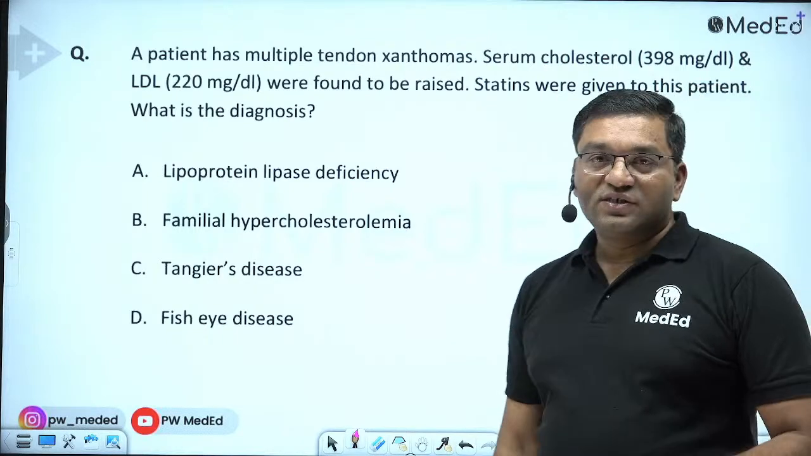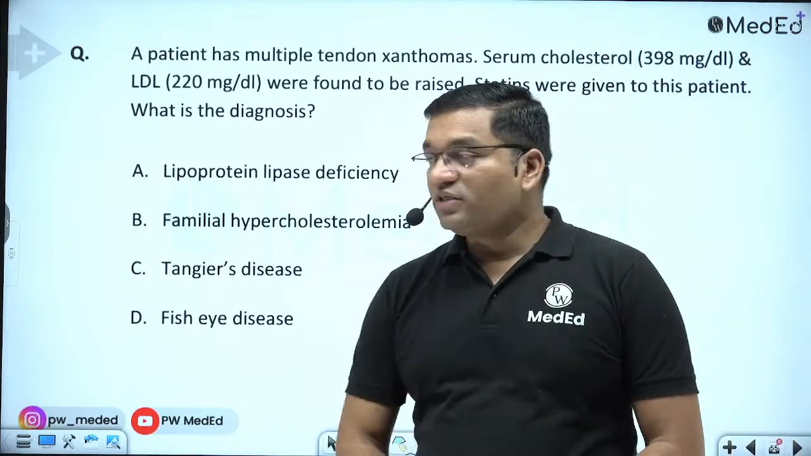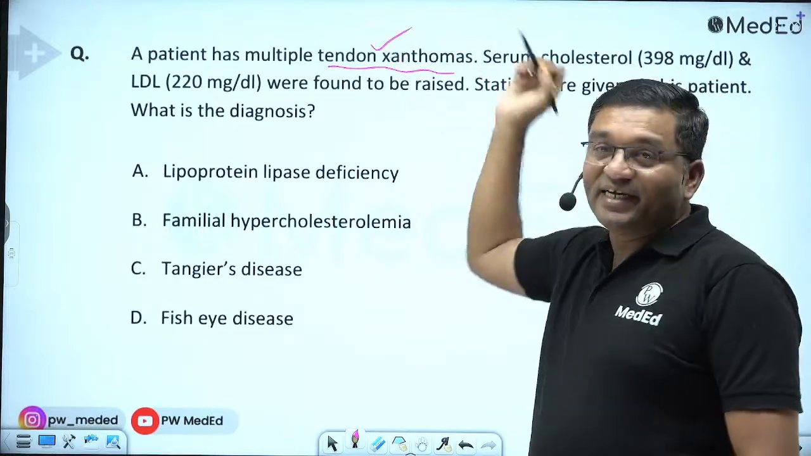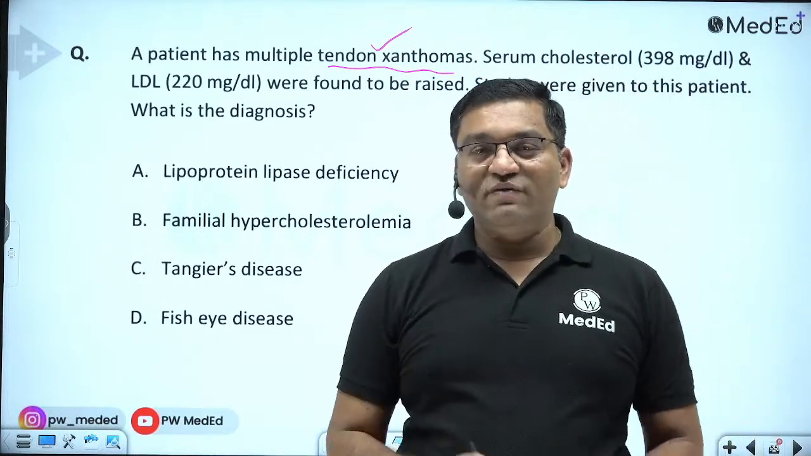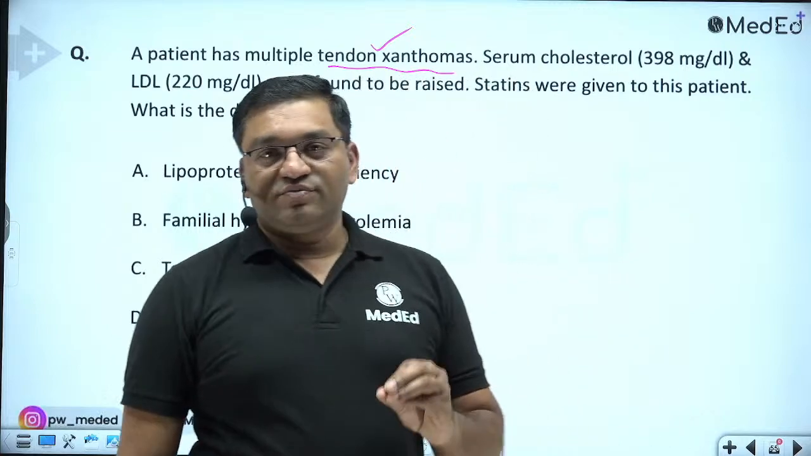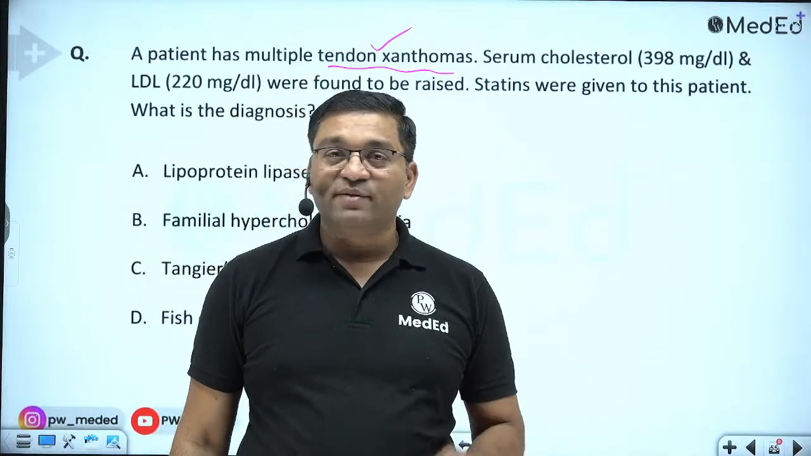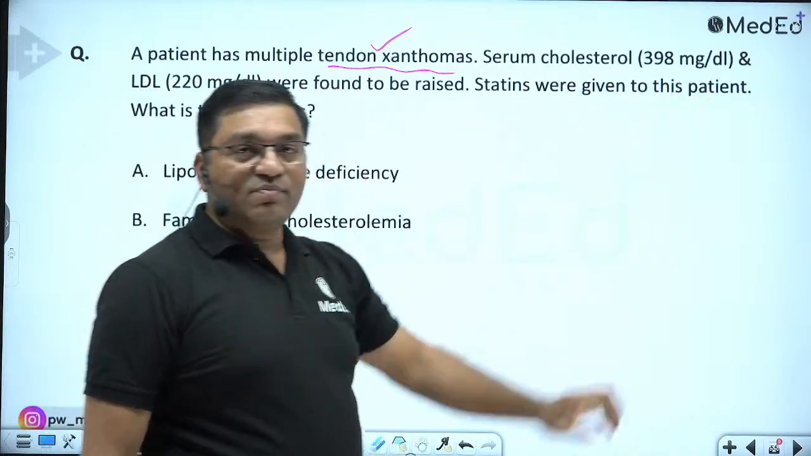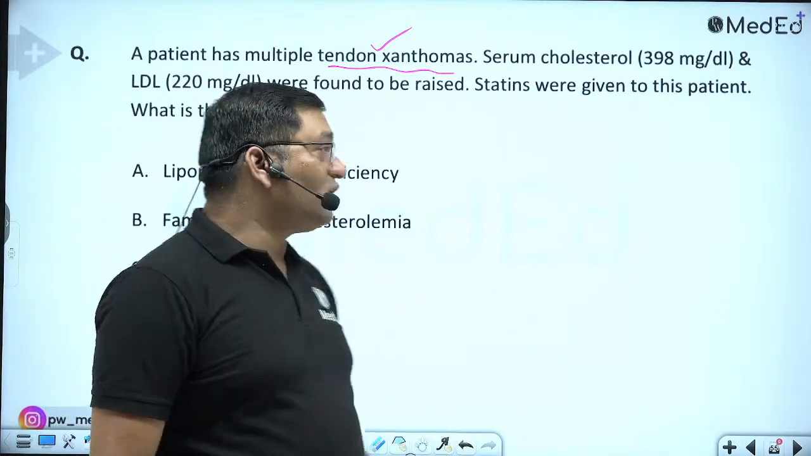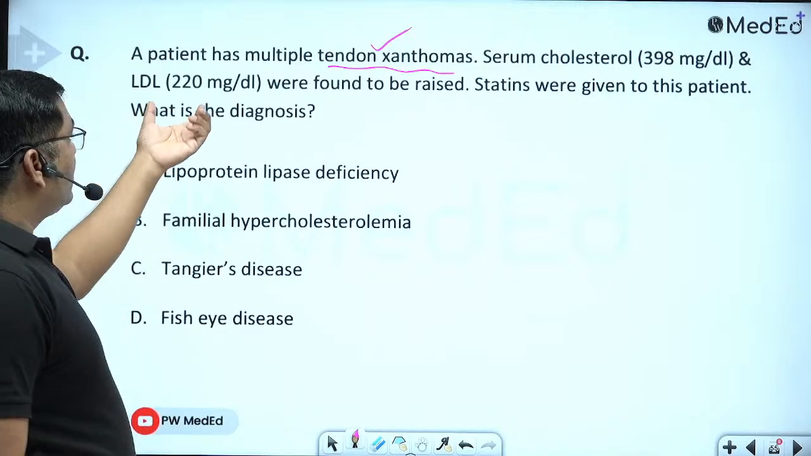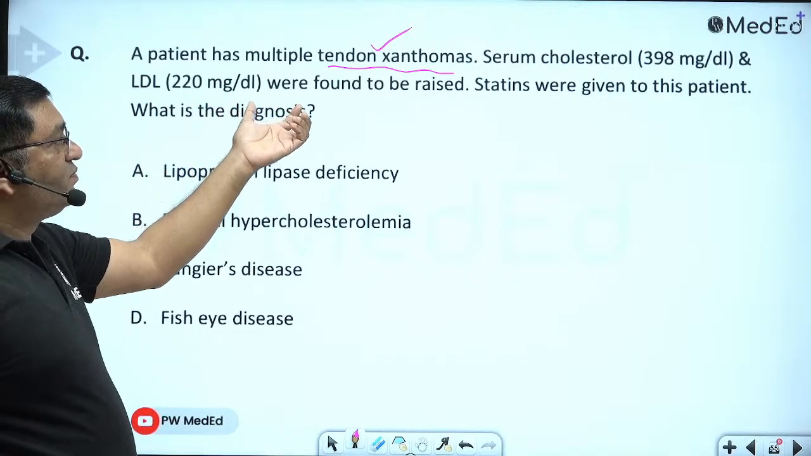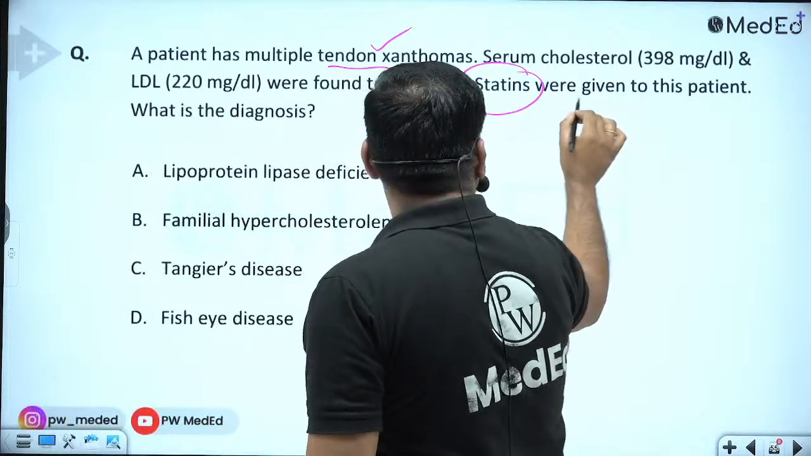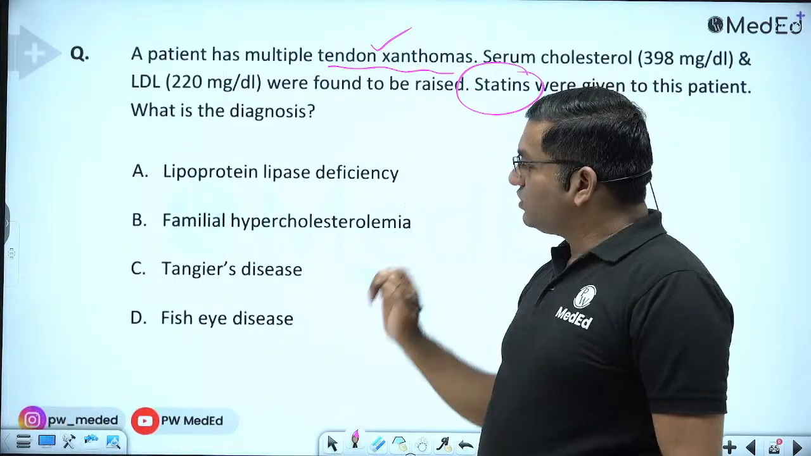Now the important topic, that is lipoproteins. A patient has multiple tendon xanthomas. Remember, whenever there is tendon xanthoma and an increase in cholesterol level, go with hypercholesterolemia type 2A. Serum cholesterol level is 398 milligram per deciliter. Desirable level is less than 200 milligram per deciliter. And LDL is 220 milligram per deciliter. These were found to be raised. Statins were given to this patient. What is the diagnosis?